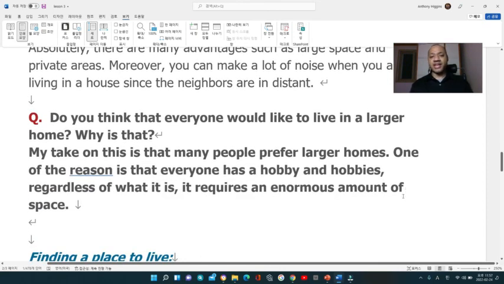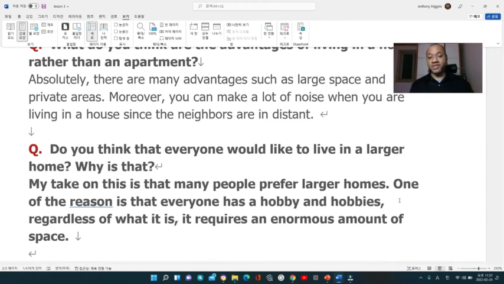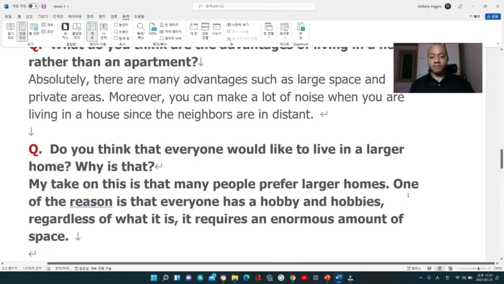Do you think that everyone would like to live in a larger home, and why is that? My take on this is that many people prefer larger homes. One of the reasons is that everyone has a hobby. And hobbies, regardless of what they are, require an enormous amount of space. So people would prefer to live in a larger home.